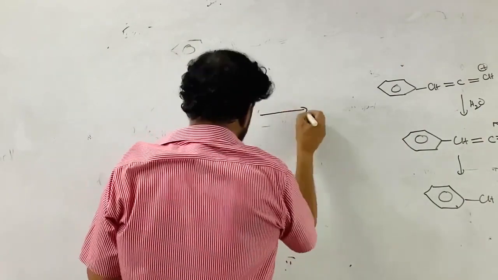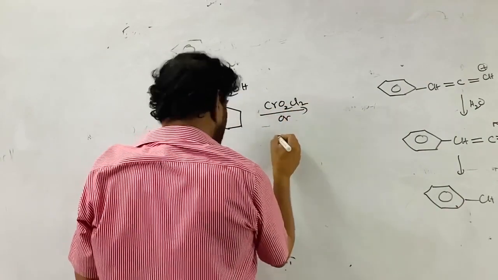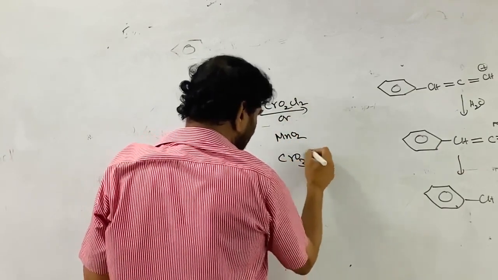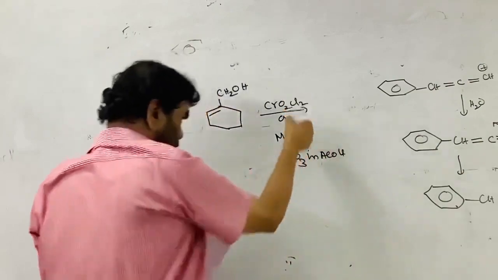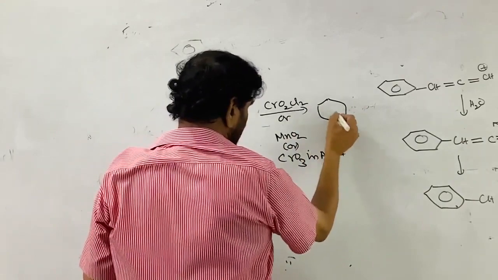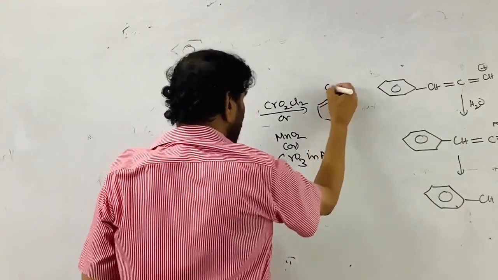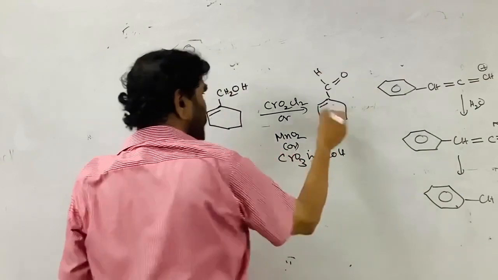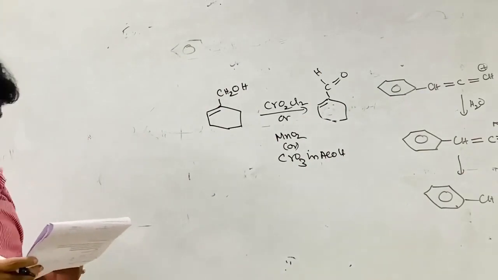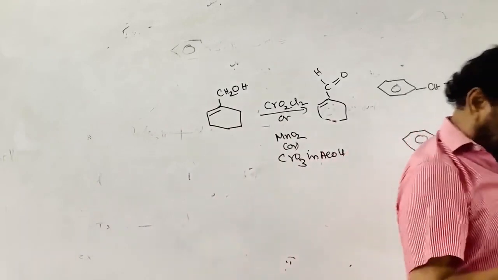2, chromyl chloride, CrO2Cl2, or MnO2, or CrO3, Jones reagent in acetone. The Jones reagent converts this without affecting the double bond, that is, the aldehyde is formed. These are the reagents used. So therefore 2, 3, 4 are the correct ones. And the next one, B is the correct option.